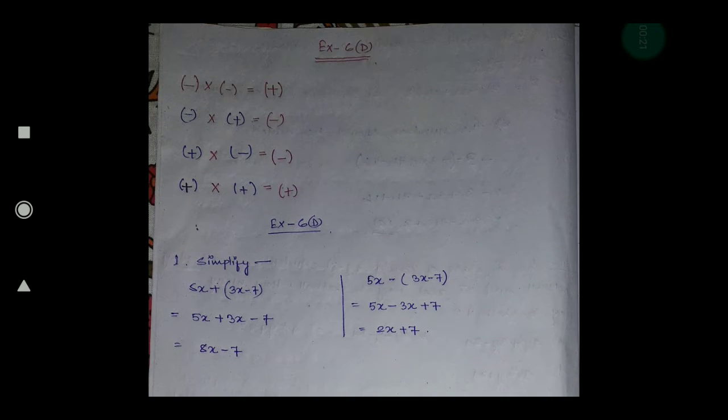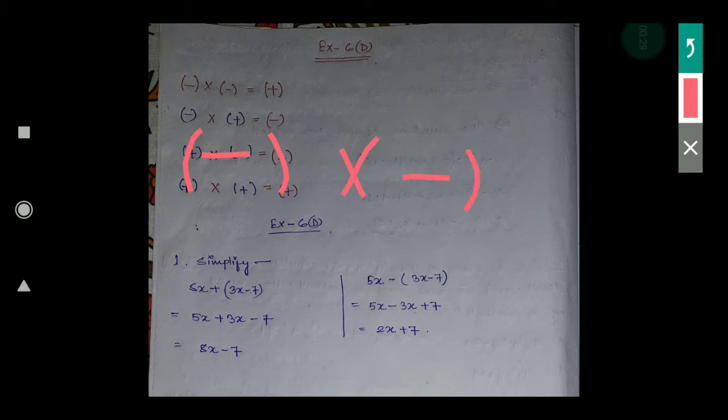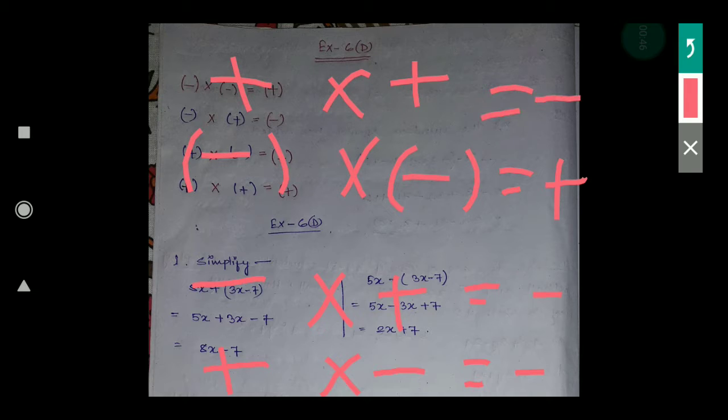In that exercise, the basic concept is multiplication of negatives. If you multiply minus with minus, it will become plus. If you multiply minus with plus, it will become minus. Again, if you multiply plus with minus, you also get minus. If you multiply plus with plus, you get plus. That means minus and minus gives plus, and plus and plus gives plus.